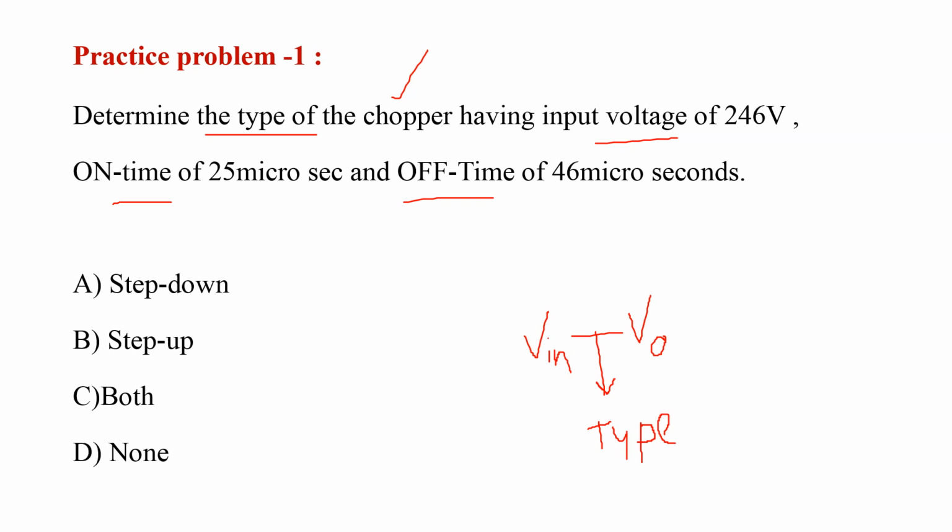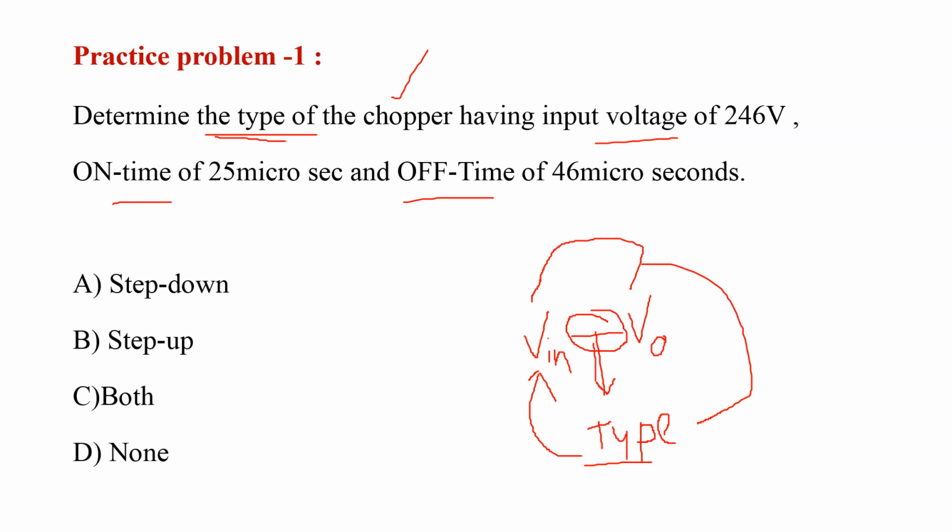Because if we know the input and output relations of the chopper, then only we can get the type of the chopper. But in this problem, we have to determine the type of the chopper. Without knowing the type of the chopper, we won't get the relation between input and output. Without knowing the input and output relation, we won't get the type of the chopper.